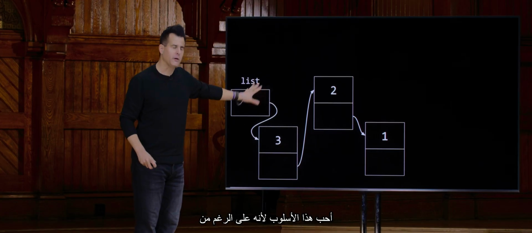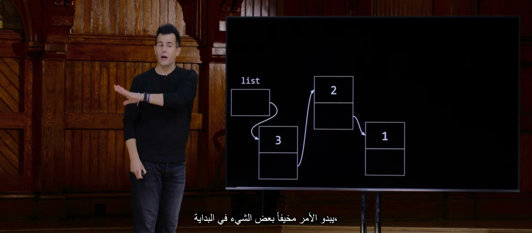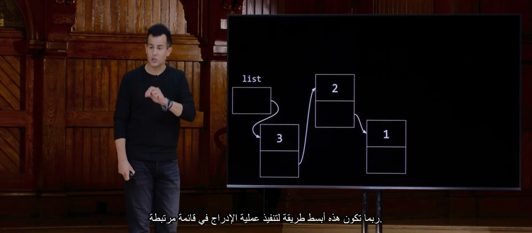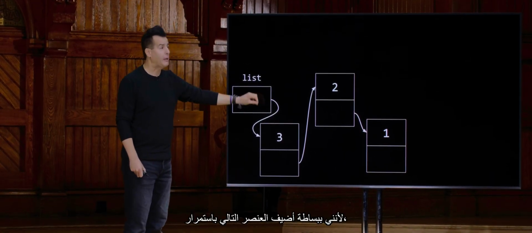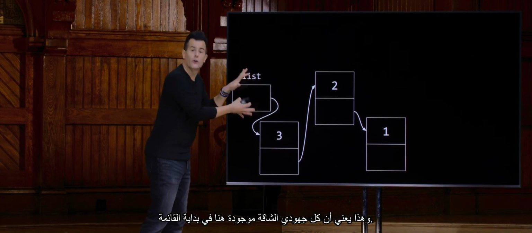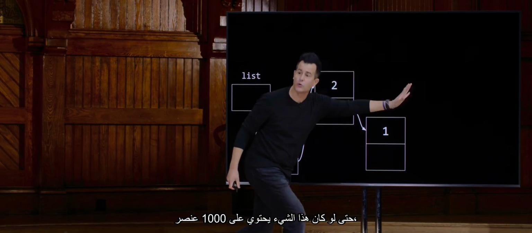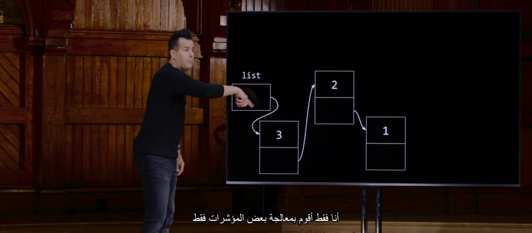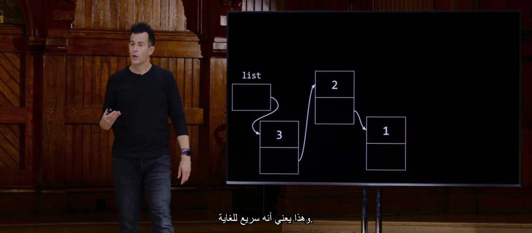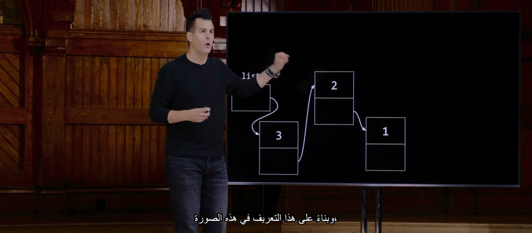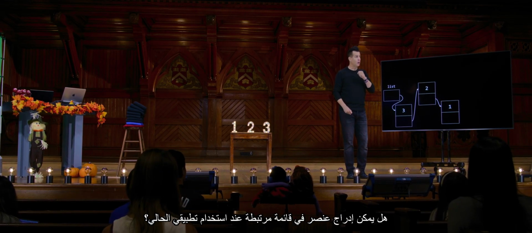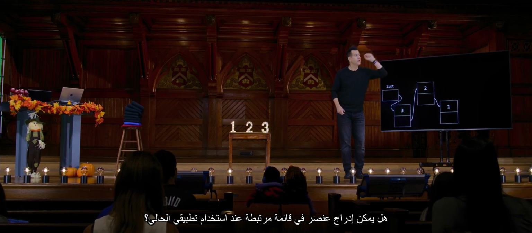I love this approach because even though it looks a little scary at first, this is probably the simplest way to implement insertion into a linked list. Why? Because I'm just constantly prepending the next element, which means all of my hard work is just here at the beginning of the list. So even if this thing has 1,000 elements in it, I'm only manipulating some pointers all the way over here pictorially at the left, which means it's pretty darn fast. So given that definition in this picture, what would you say the big O running time is of insertion into a linked list when using my current implementation?